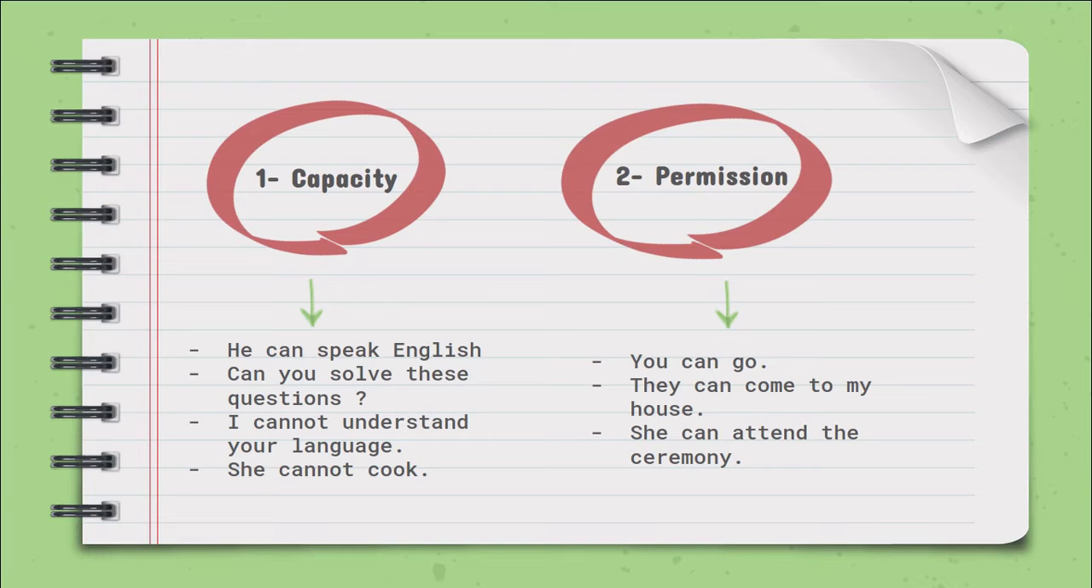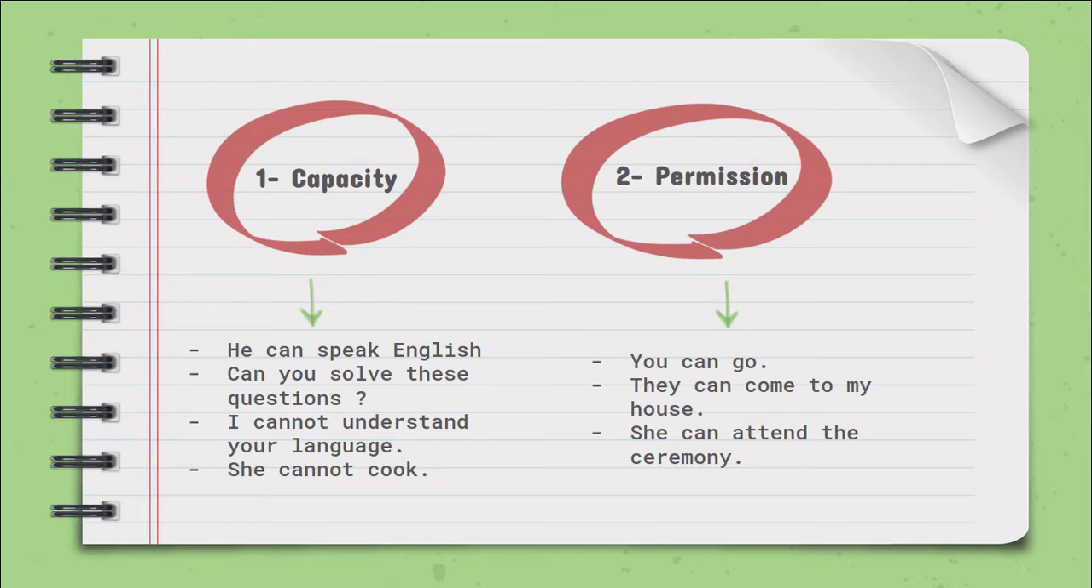The third example is, I cannot understand your language. In this sentence, cannot is used to show incapacity. And do remember, cannot is one word. Always write it as a whole, otherwise it will be a grammatical mistake. Next example is, she cannot cook.